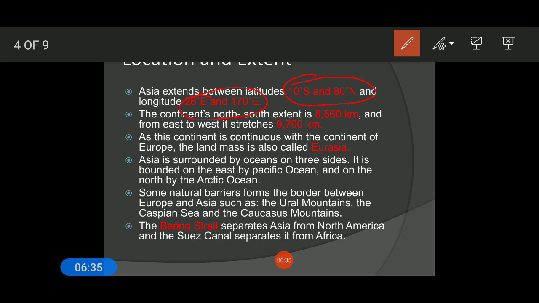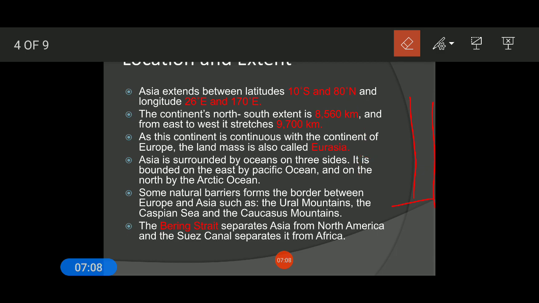From north to south, Asia extends about 8,560 kilometers, and its east to west distance is 9,700 kilometers. So that means its east to west extension is more.